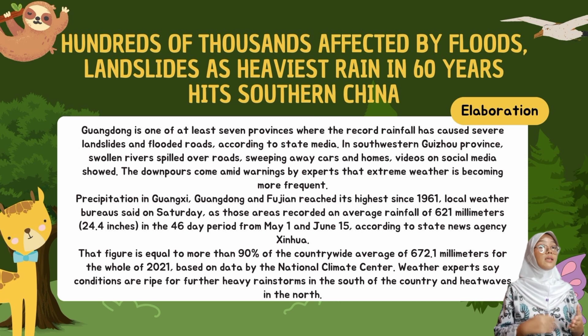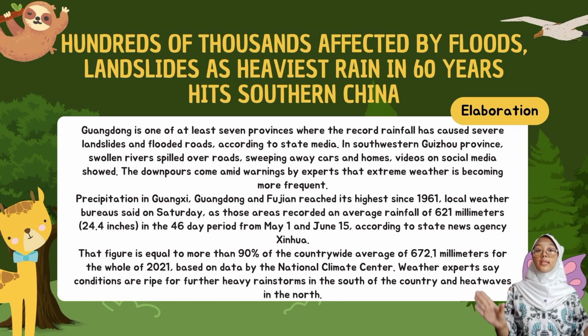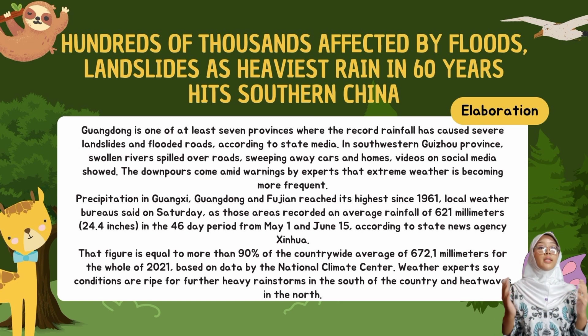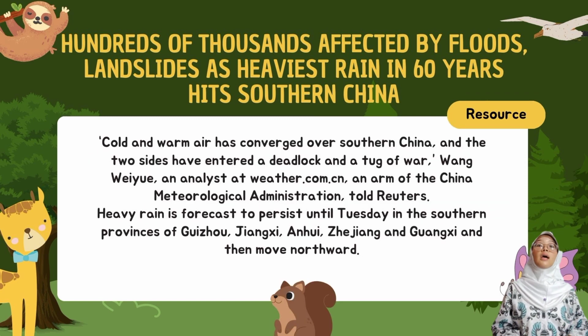As we can see, this part explains the detail of the event, from the background of the record of rainfall in Guangdong, the record of precipitation in Guangxi, which reached its highest since 1961, and the expert opinion of the event, and also completed with many data related to the event. The questions what, why, when, and so on can be answered by this elaboration part. And third